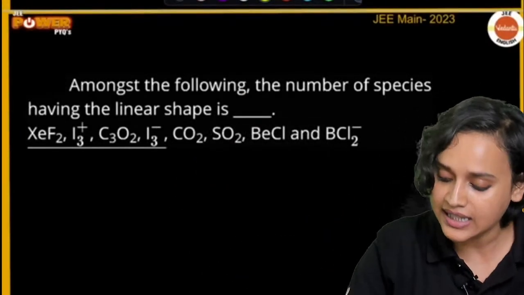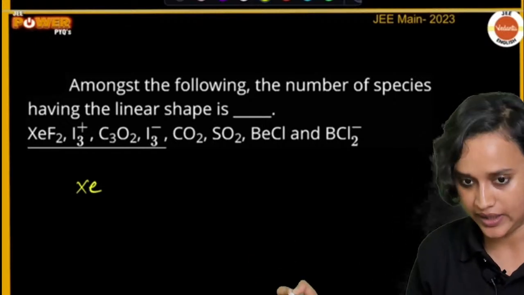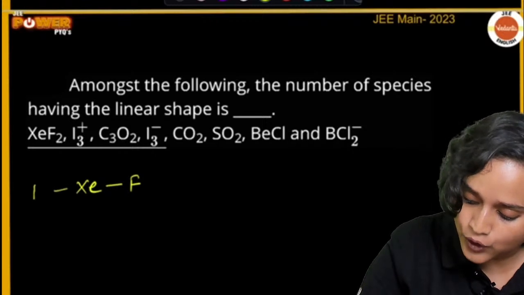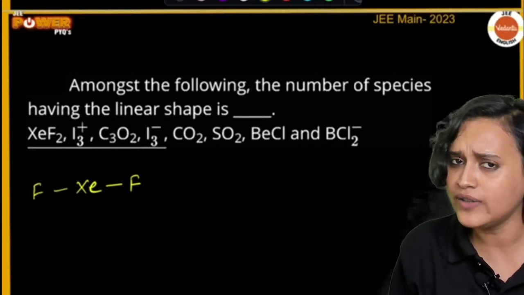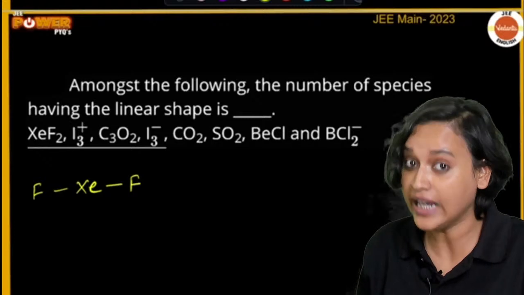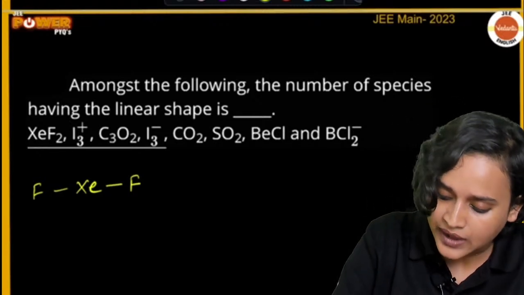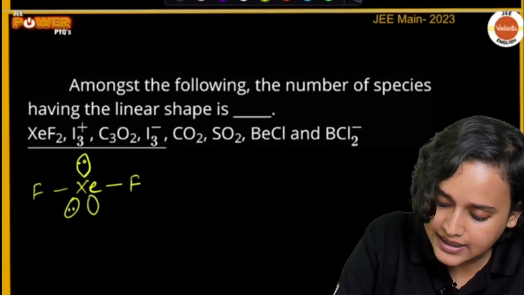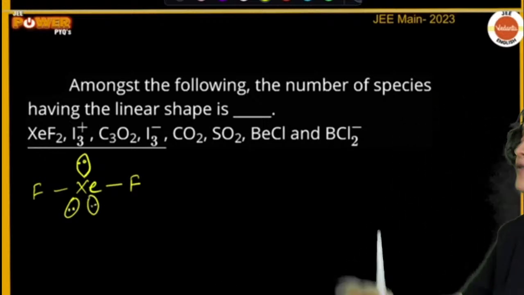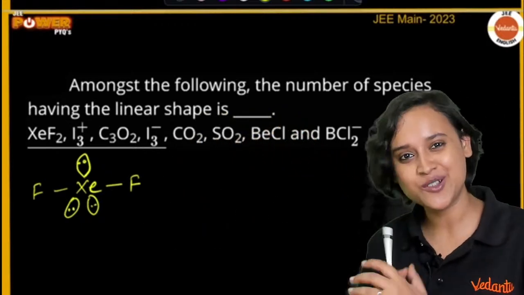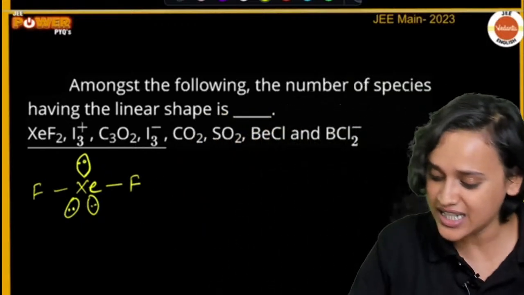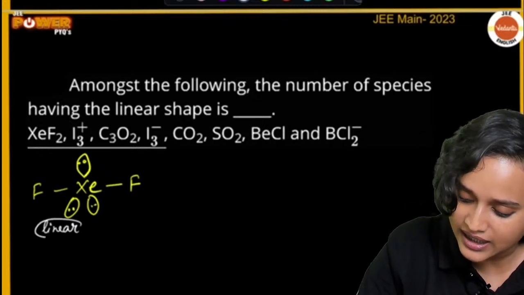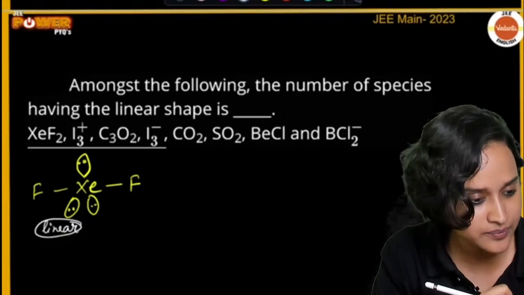We are drawing XeF2. So we will have xenon, then we will have fluorine here, and then xenon will have how many electrons, guys? Xenon will have 8 electrons. Now, if you do not look at the lone pairs, what is going to be the shape? This is definitely going to be a linear shape, right? Yes, very good.